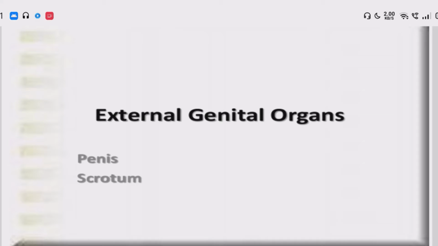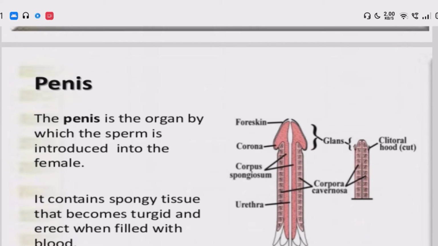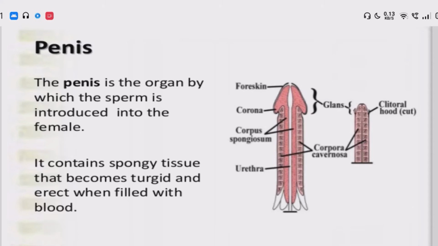First of all, the external genital organ, penis. The penis is the organ by which the sperm is introduced in the female. It contains spongy tissue that becomes turgid and erect when filled with blood.